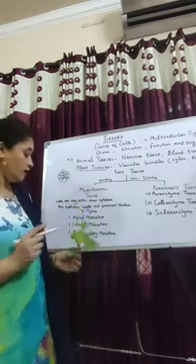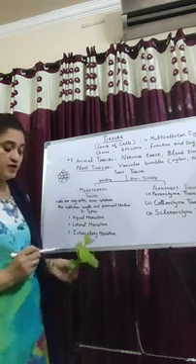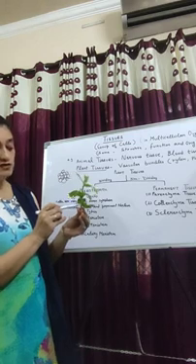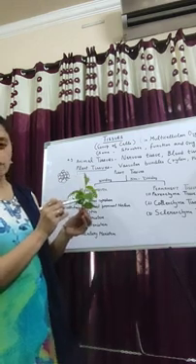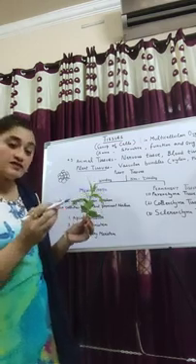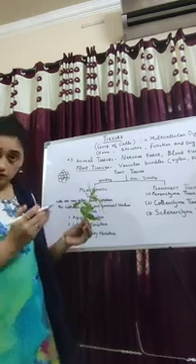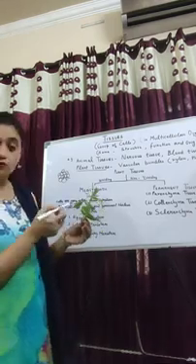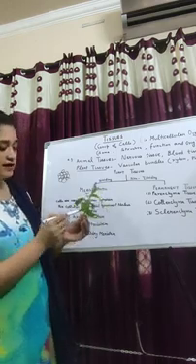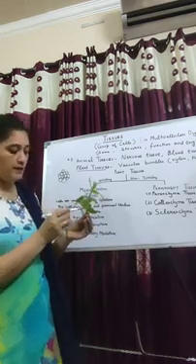Then number 3 is intercalary meristem. Intercalary meristem is present at the base of the leaf. Here is the leaf, and this is the base of the leaf. New leaves arise through intercalary meristem, right? It grows the plant. Due to intercalary meristem, new branches can arise, new leaves can arise. It is present at the base of the leaf.